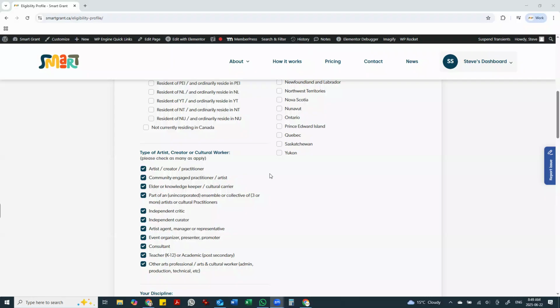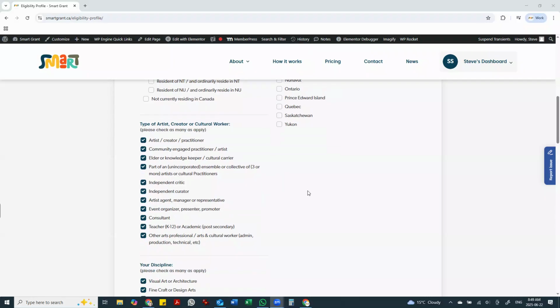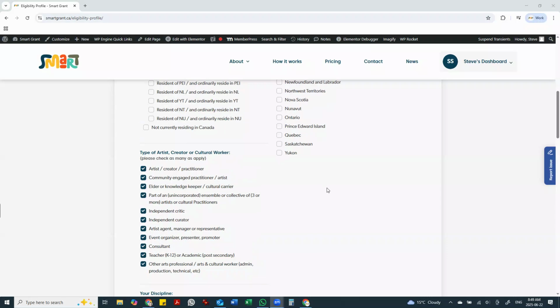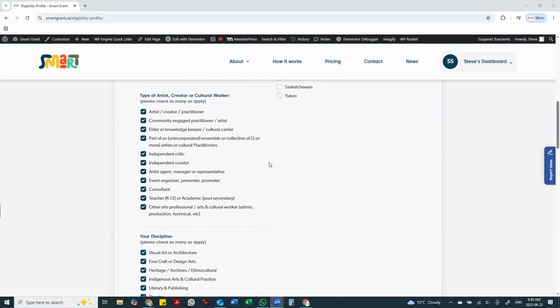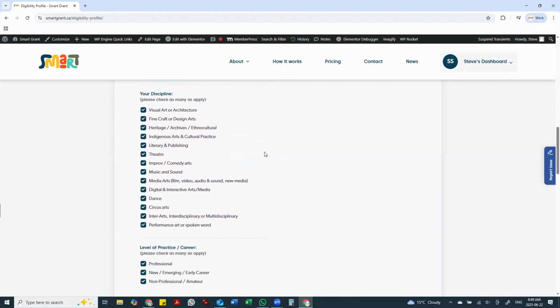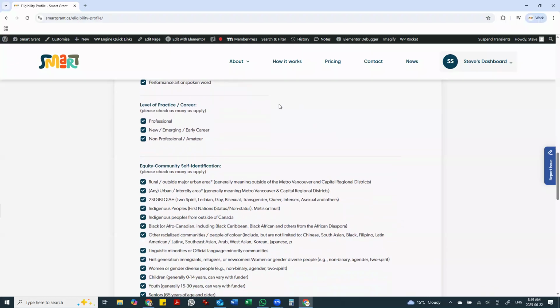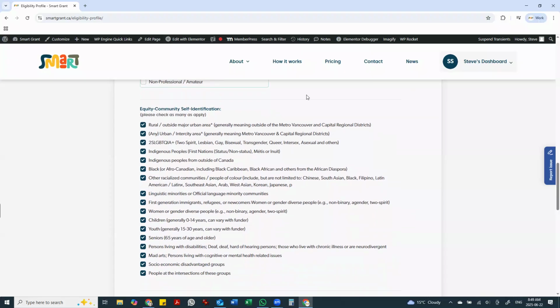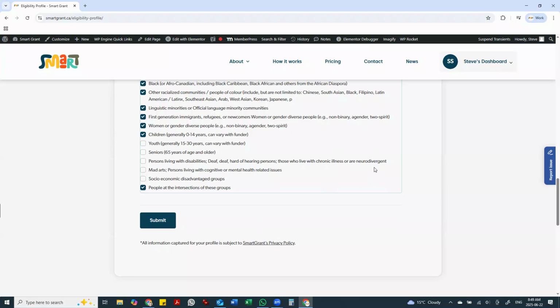This includes artists, creators, community engaged practitioners, critics, curators, other arts professionals, for example, administrators, production technical people. Again, you may be more than one thing in this category, so we encourage you to select any and all things that apply to you. Your discipline, again, you may be more than one discipline in terms of your individual practice. The level of your practice or your career, whether professional, new emerging, or non-professional. And again, finally, the question around equity community self-identification, which you can select as many things as may apply here or don't apply here. And that's it. That reflects the individual eligibility profile.